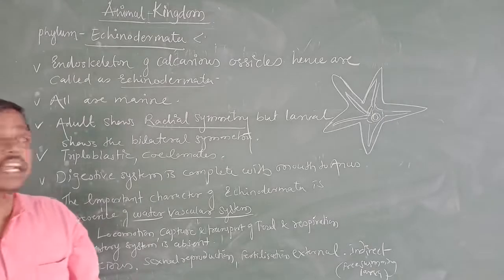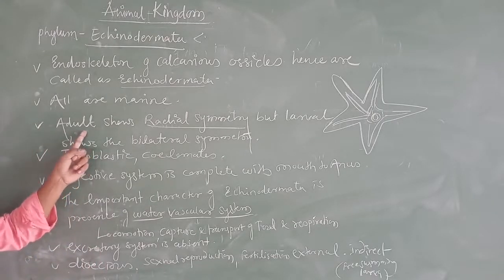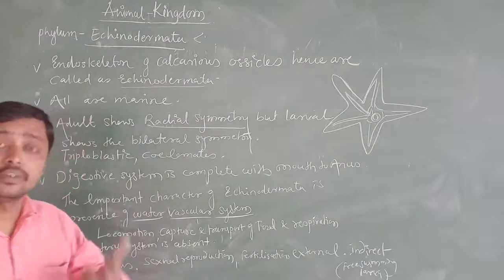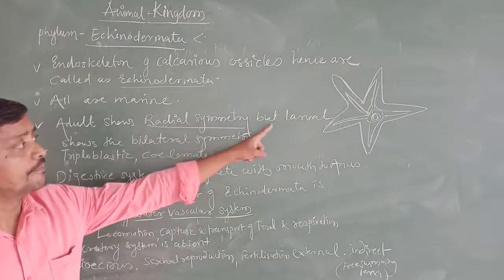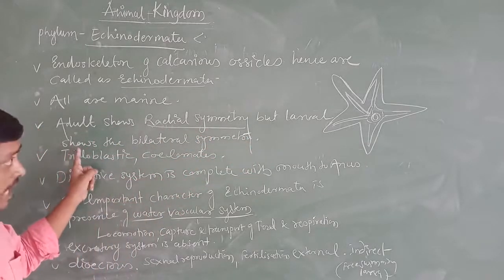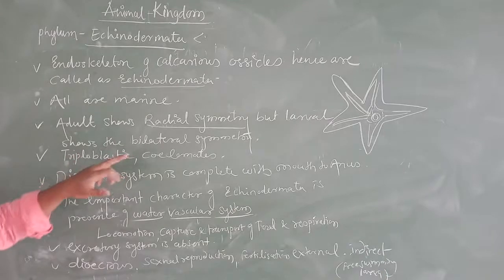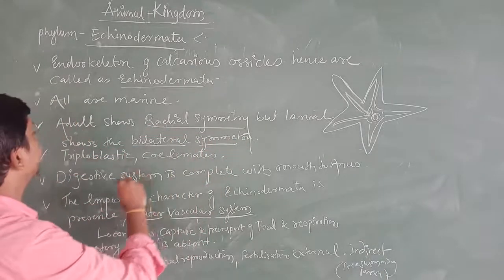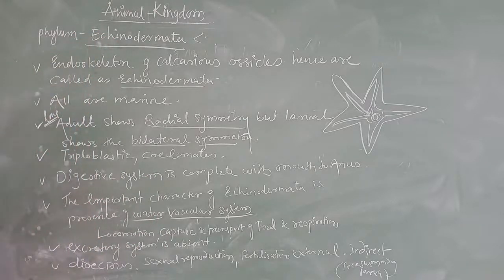Here, adult means the sexually matured organisms. Those show radial symmetry, but the larval stage, in the sense of indirect development, the larval stage shows bilateral symmetry. This is a very important thing regarding Echinodermata.